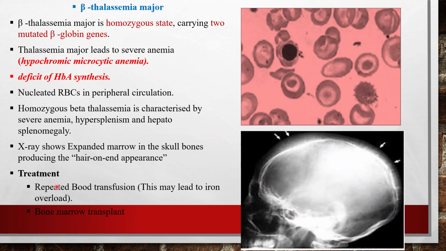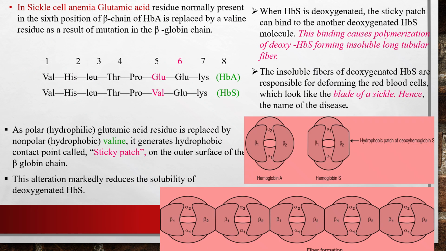Then treatment: repeated blood transfusion is the treatment, and this may lead to iron overload. Bone marrow transplant is another way to treat the patient.